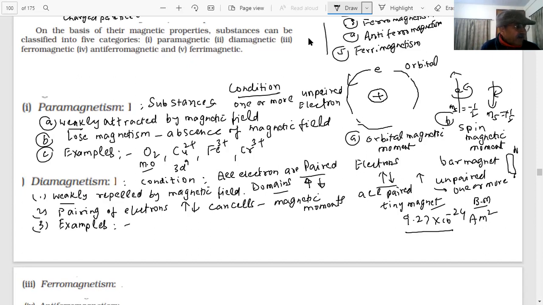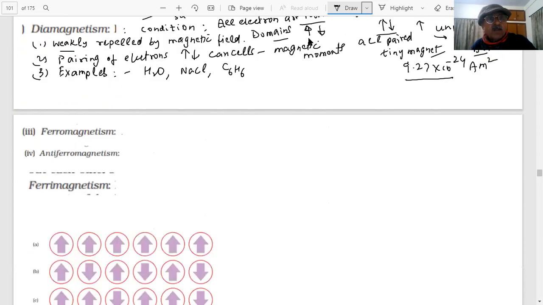Can you give me a few examples of these, students, which are diamagnetic substances? H2O, NaCl, C6H6. They are some examples of the diamagnetic substances. Examples are very important because questions will be based on the examples, students. Okay? More important point: questions are on magnetism, students.